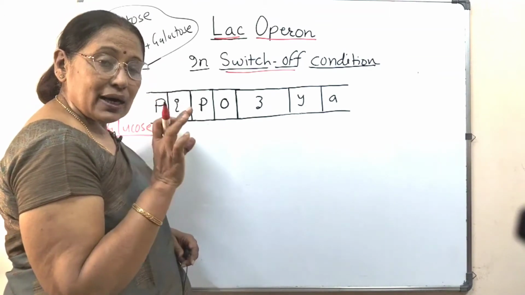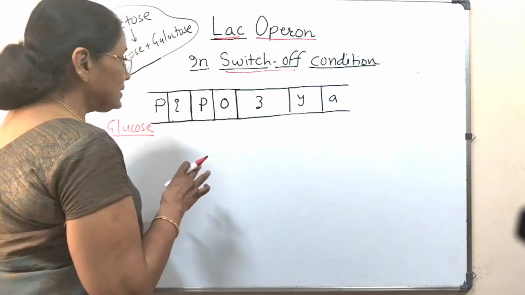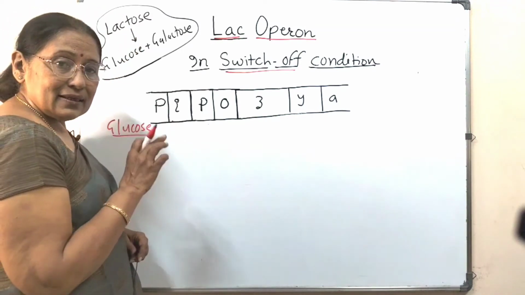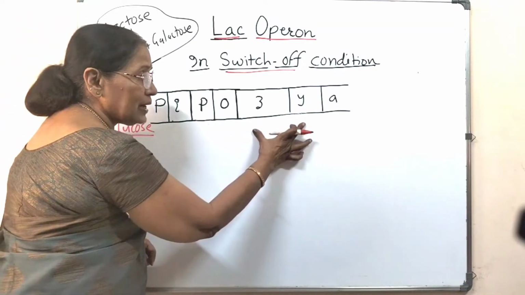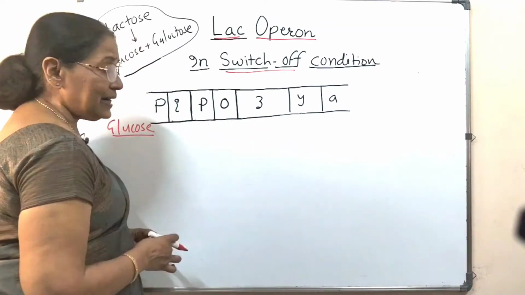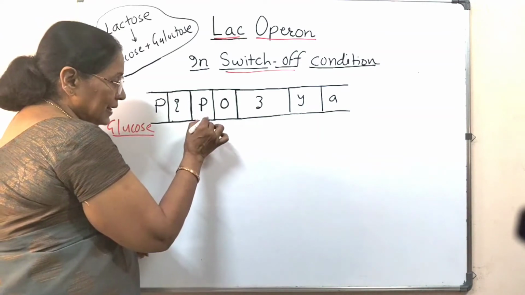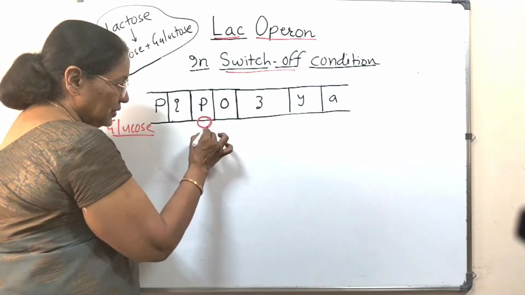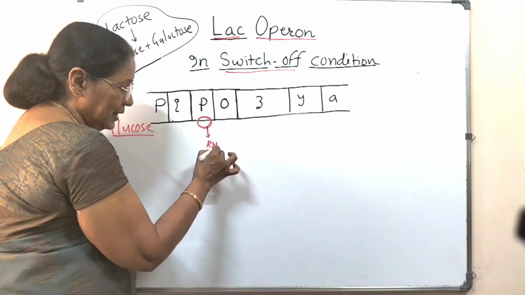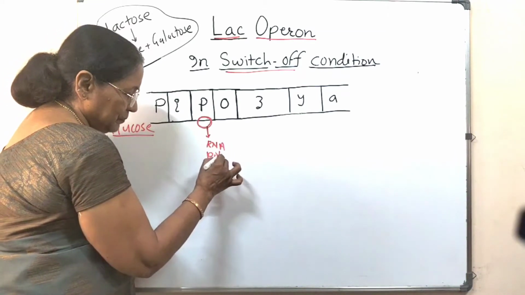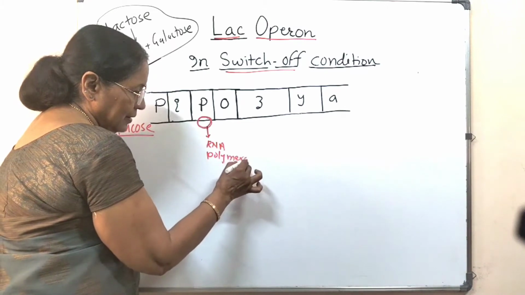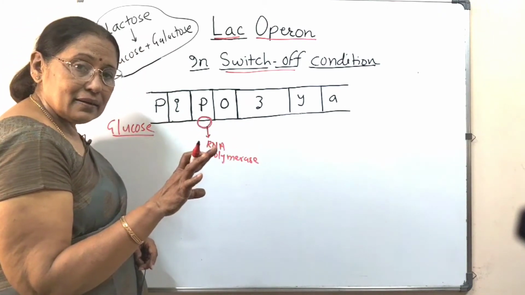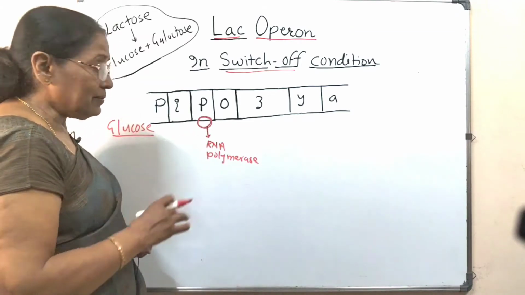So what modus operandi is there? Let us see. The RNA polymerase for the transcription of this ZYA attaches itself to the promoter site. So this is RNA polymerase. Okay, but its work is not required because glucose is available.